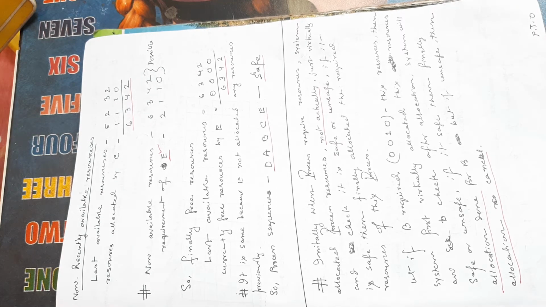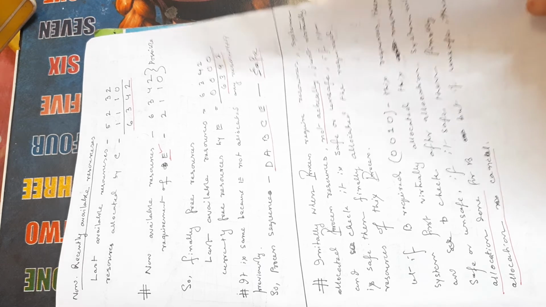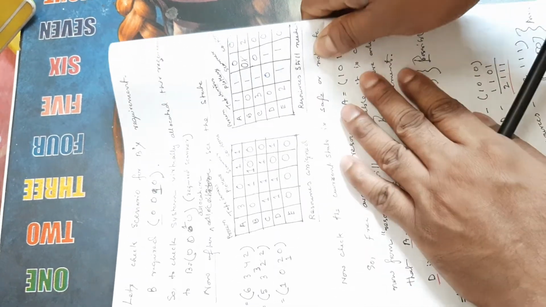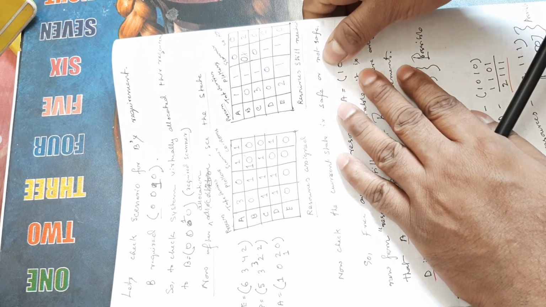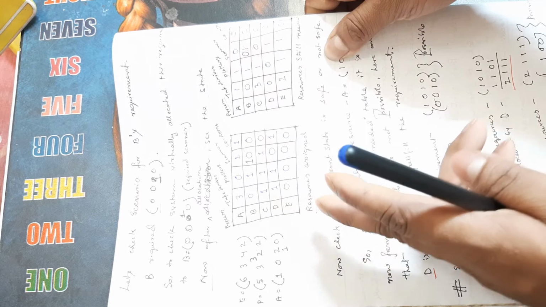The system gives these resources to B virtually, not permanently, and we see whether the system is safe or not. Let's see whether the system is safe after allocating the resources to B virtually. What are the given matrices? Please see the previous matrix.